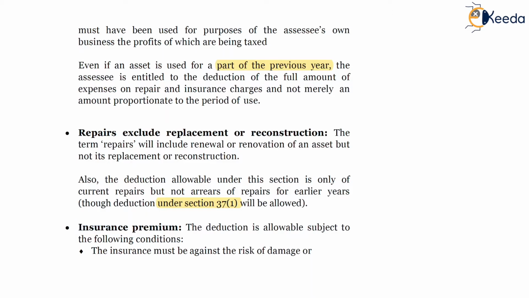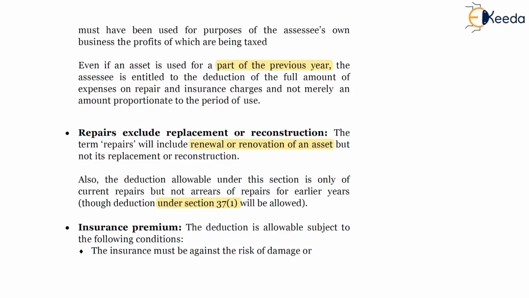So in this pointer we have studied that repairs should not be in the nature of replacing the asset or which amounts to reconstruction of the asset. Repairs should be only related to renewal or renovation of an existing asset, and not bring a new asset into existence.